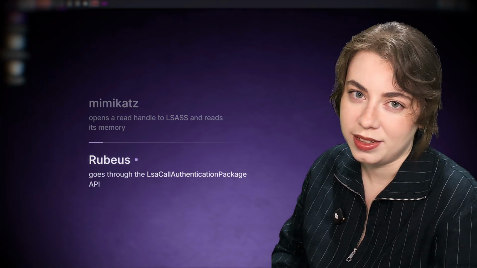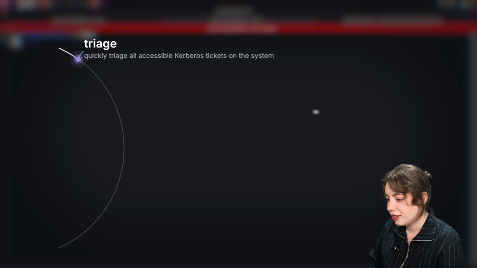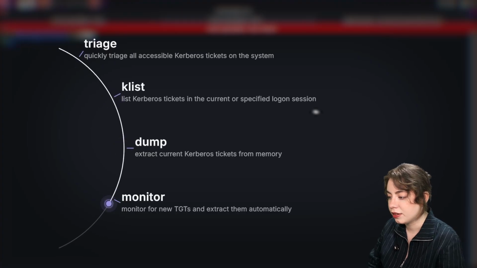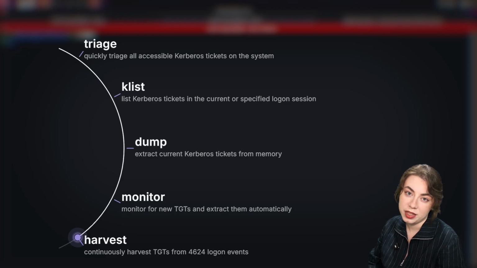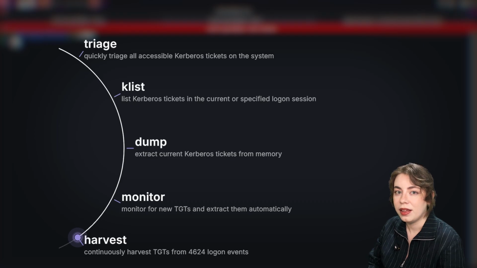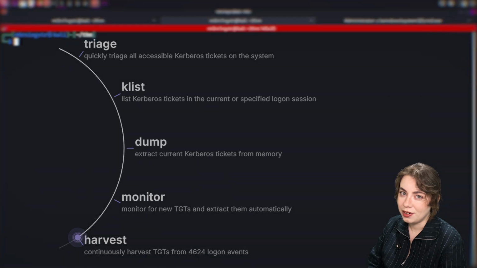So Rubeus it is. Rubeus has a handful of commands for this: triage, klist, dump, monitor, and harvest. And I know you're already eyeing dump, but not so fast. We're working with OPSEC in mind, and dumping everything is not a move, because big data means loud. Loud means bad, and bad means your engagement will end very fast. So we resist the temptation and start with recon.